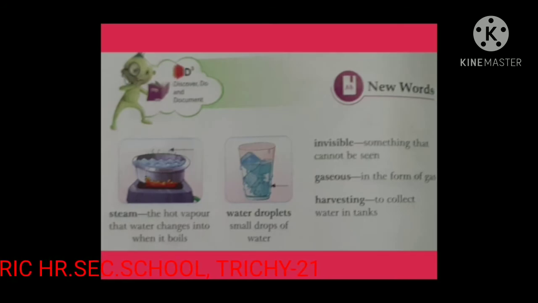Now let us learn some new words from this lesson. The first word is steam, which means the hot vapor that water changes into when it boils. The second word, water droplets, which means small drops of water. The third word is invisible, which means something that cannot be seen. The fourth word is gaseous, which means in the form of gas. The fifth word is harvesting, which means to collect water in tanks.